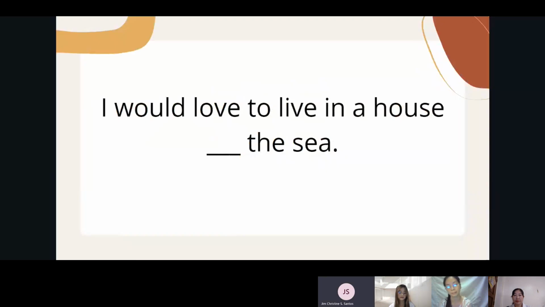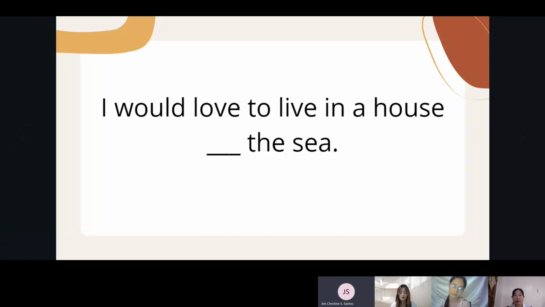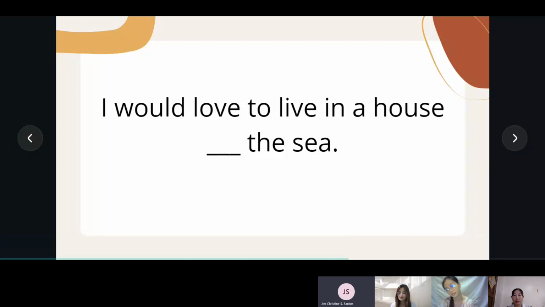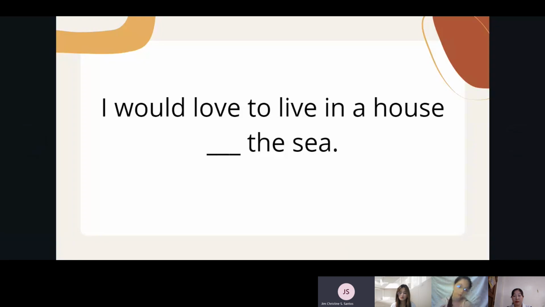So before we move on to the exercises I prepared for you people, I just want to add some information about the use of the preposition by. Sorry. So the preposition by can be used to form the passive voice. For example, the preposition by indicates who is doing the action in the passive form.